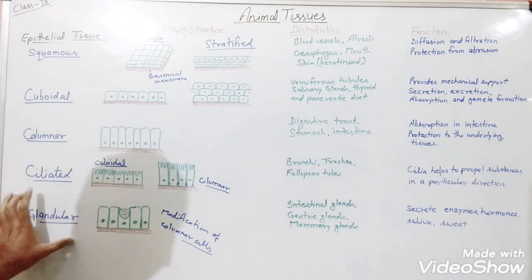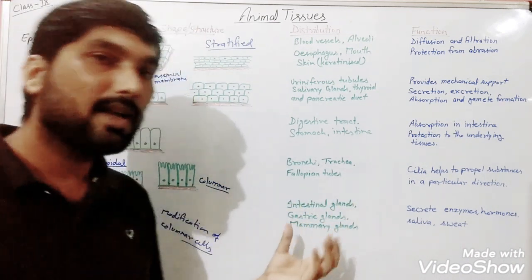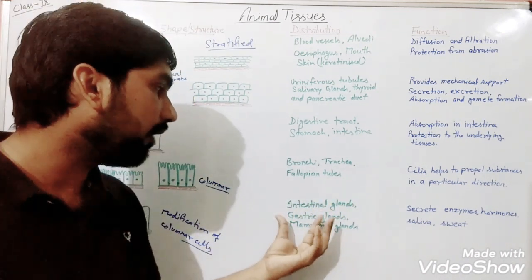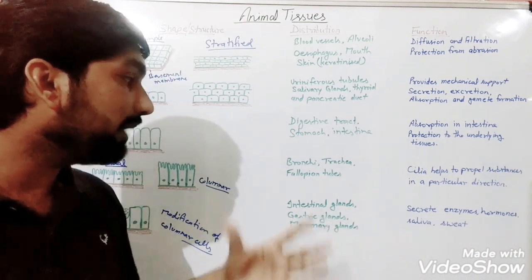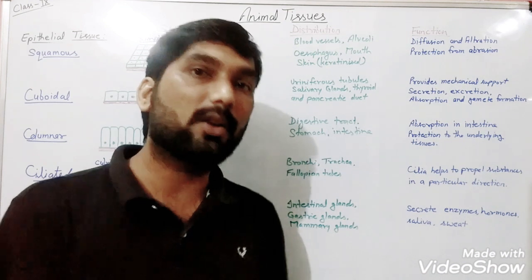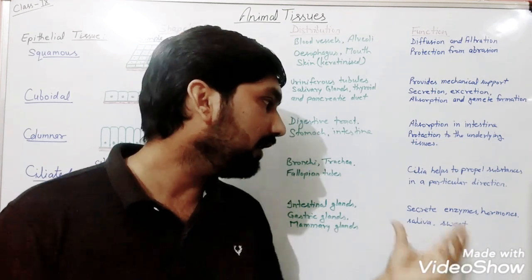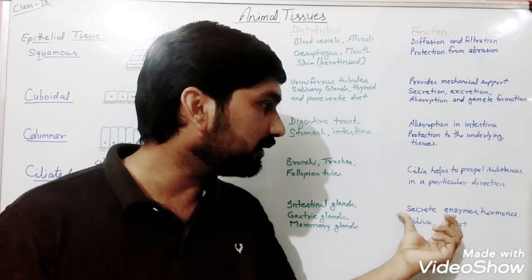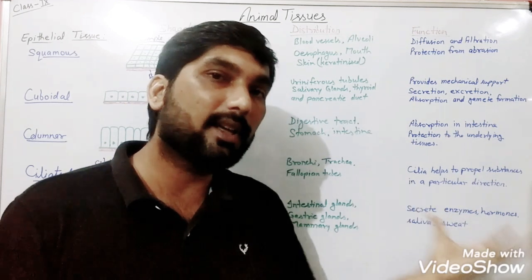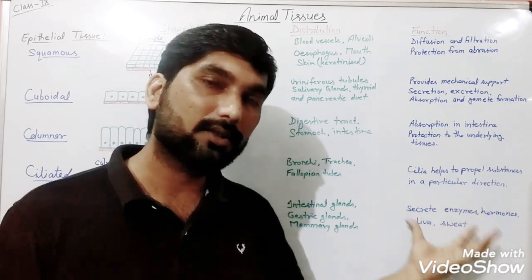And when we talk about the glandular epithelial tissue, they will be present in the glands in our body, whether they are intestinal glands or gastric gland or mammary gland, or when we talk about the pancreatic duct, so there will also be present what? Glandular epithelial tissue. And obviously if they are what? Glands, so their function will be what? To secrete something, whether it is enzyme, hormone, saliva or sweat.